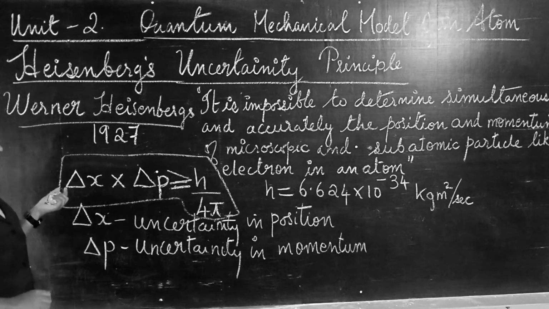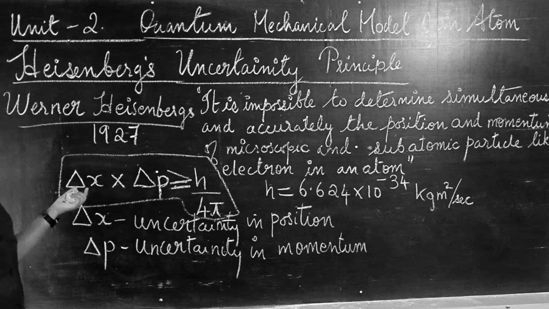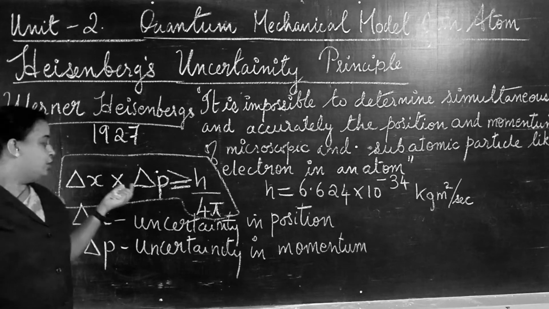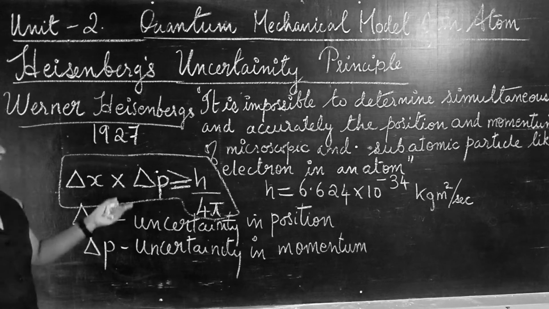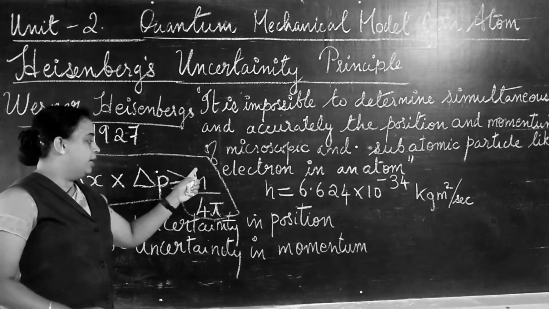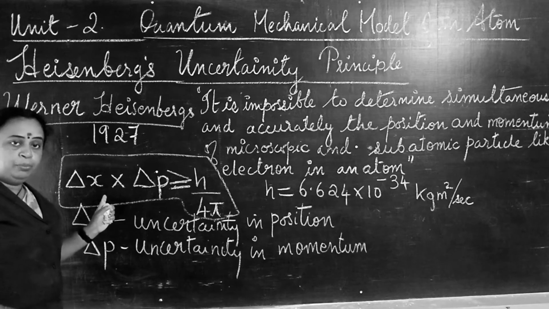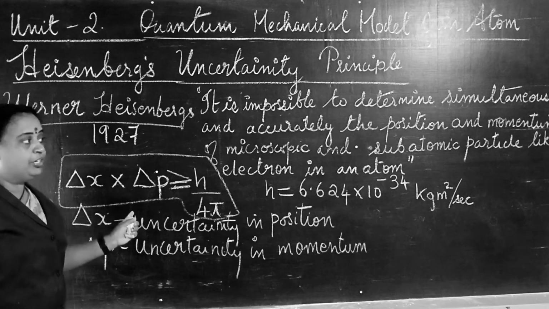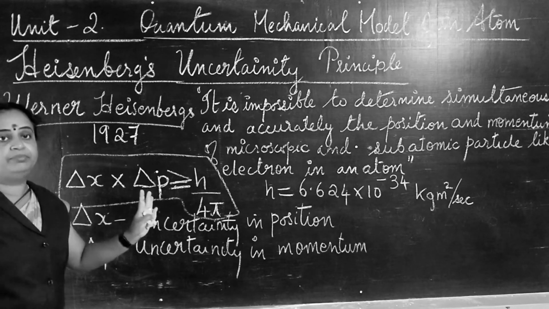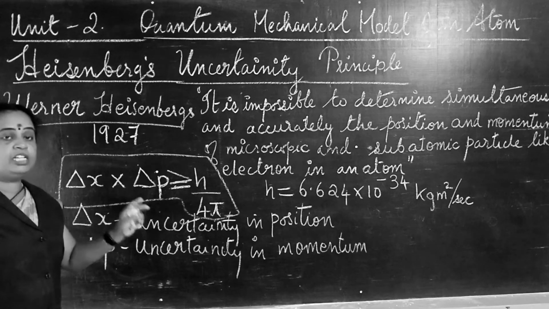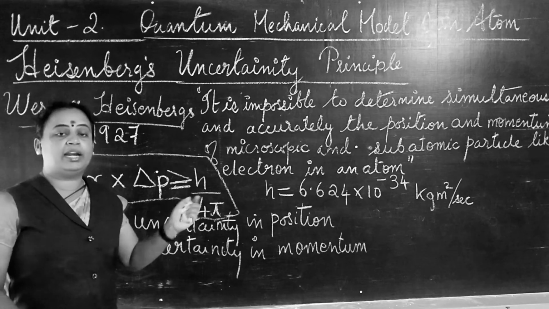So I repeat, uncertainty in the position is delta x and uncertainty in momentum is delta p. The product of uncertainty in the position and uncertainty in the momentum is greater than or equal to h by 4 pi. So for the electron present in an atom, to determine the position and the momentum simultaneously and accurately is not possible, as error occurs when we determine both the position and momentum of an electron in an atom simultaneously. That is the principle.